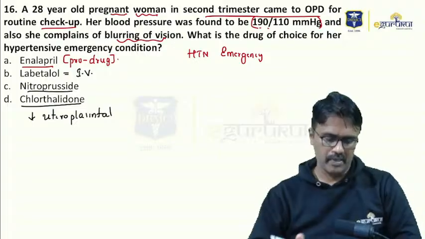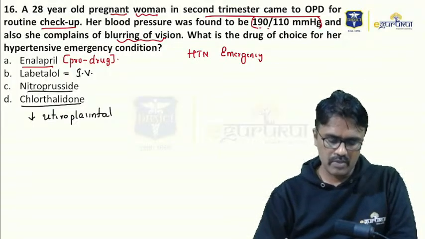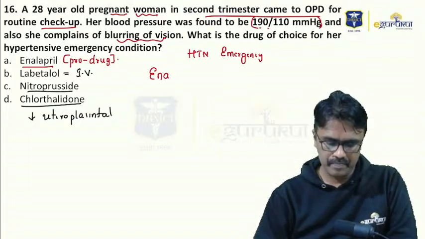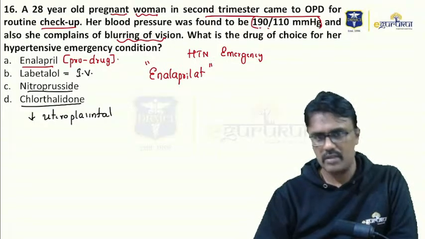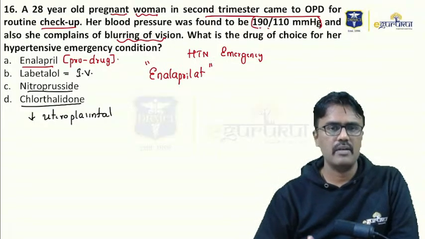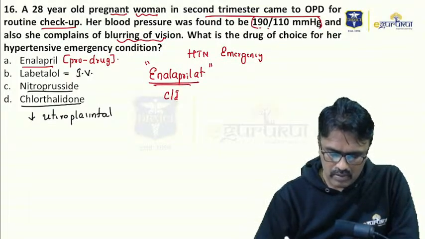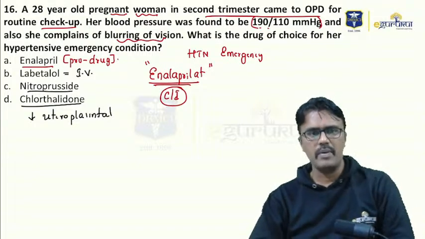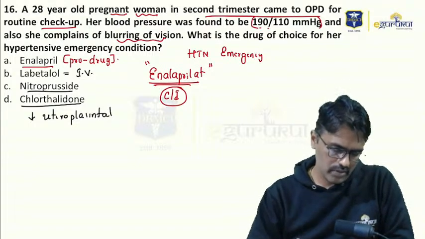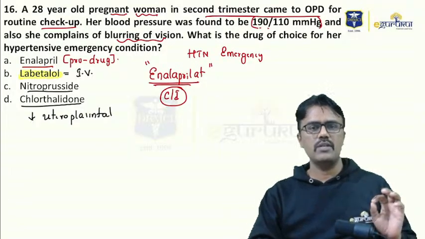What is the derivative of enalapril used in hypertensive emergency? We have a separate drug, enalaprilat, which can be used for hypertensive emergency, but we cannot use it in a pregnant woman. Even that is contraindicated. So for hypertensive emergency in pregnancy, the drug of choice is labetalol. Even for hypertension in pregnancy, the drug used is labetalol.